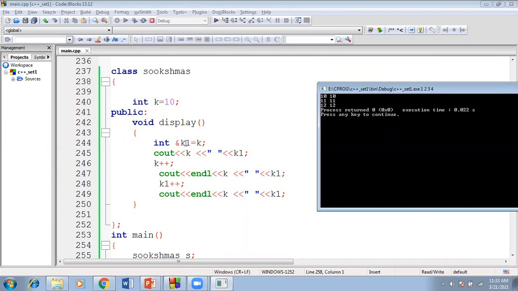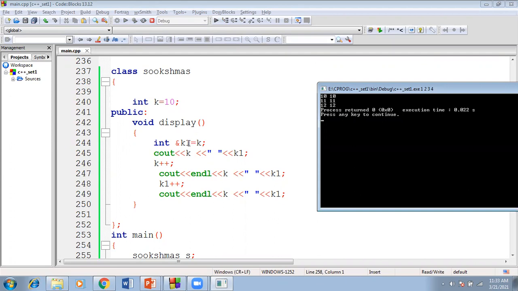With the help of the alias operator, I'm introducing this one. When you are trying to change the value here, that will affect the variable k1 also. So that is the reason if you increment by 1, this one is also incremented, this will also affect. That is the reason it will display 11 and 11.